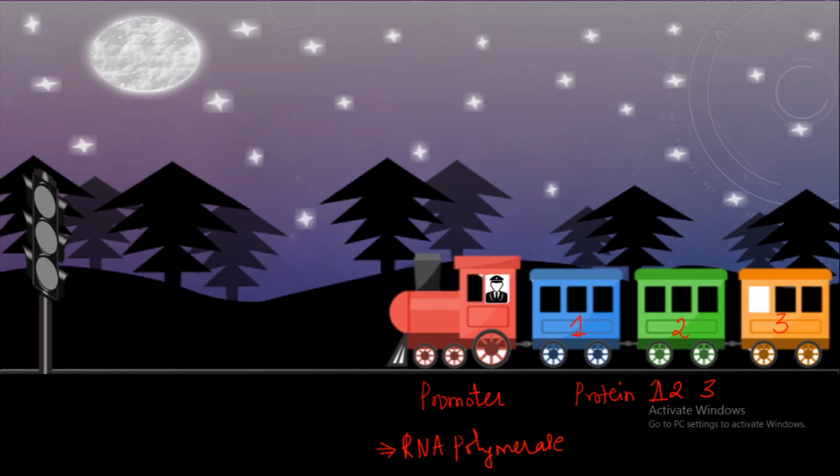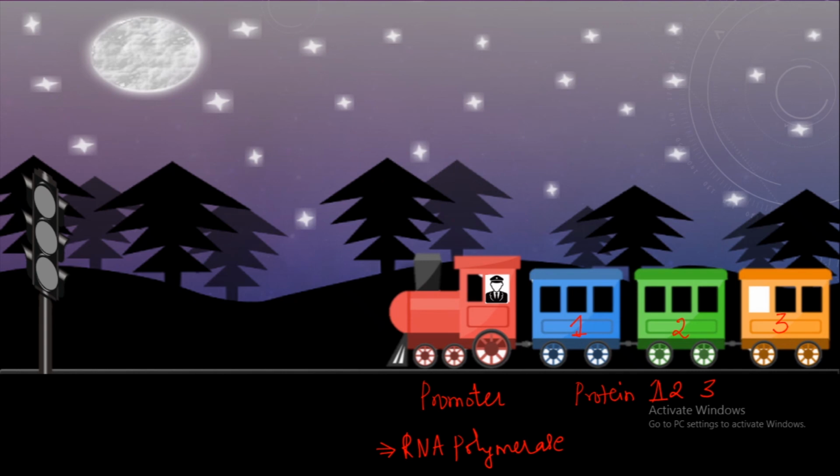But why isn't the train moving? There is everything, right? But there is still something lacking. Can you all see here? You can see the signal stand. This signal stand represents your regulatory sequences.